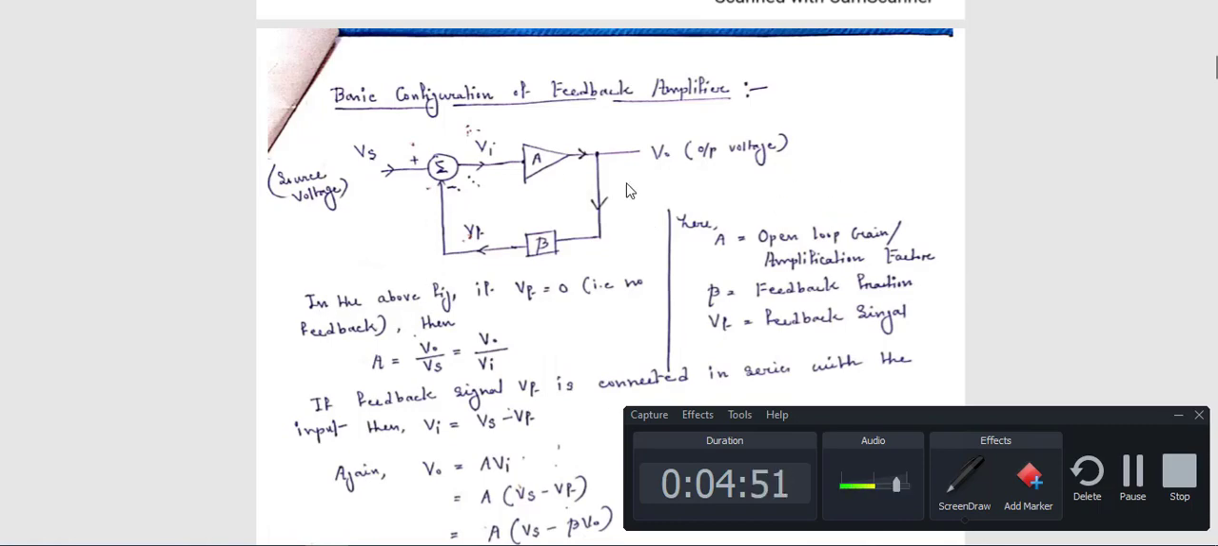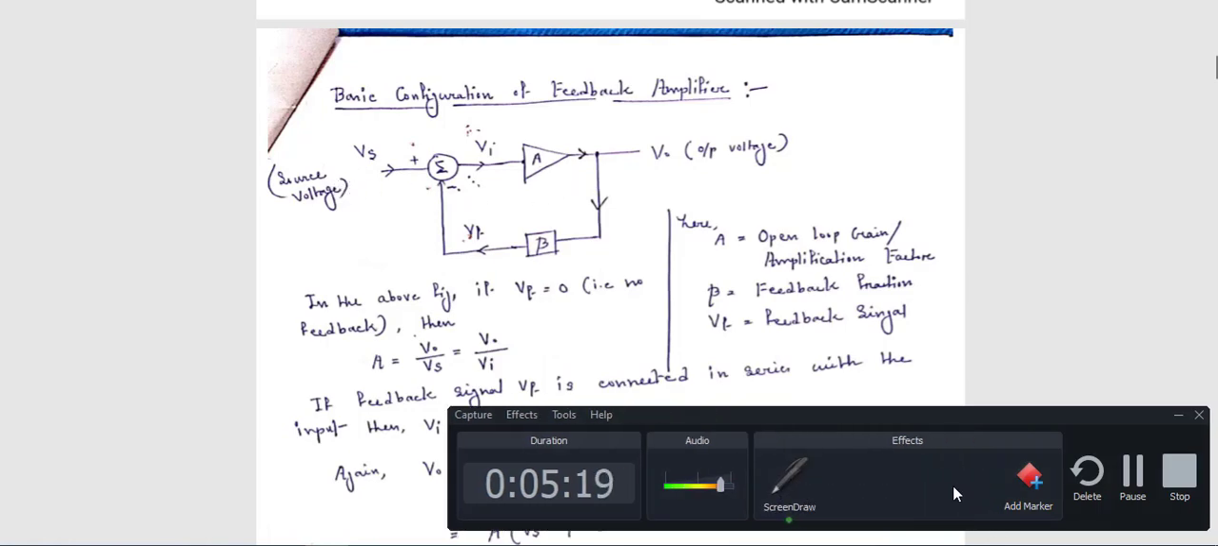Now in this figure, assume first that Vf is equal to 0, that means no feedback. I want to say that if this connection is not here, that means only Vs, then this amplifier part, and after that V0. That means this part is missing. So what is your output? Your output voltage V0 divided by the input voltage Vs is equal to your gain.